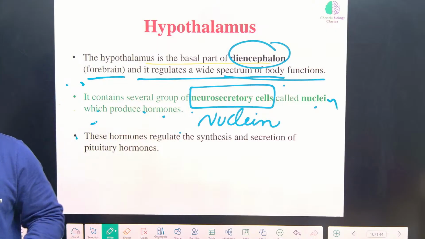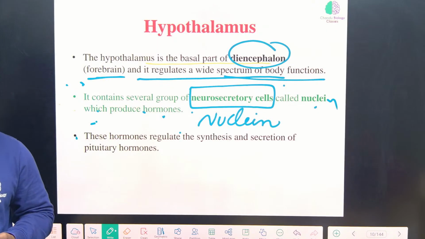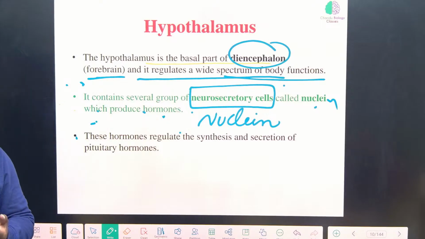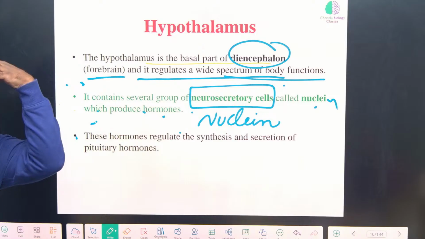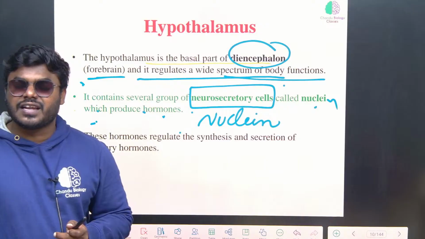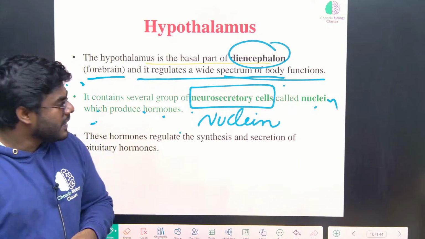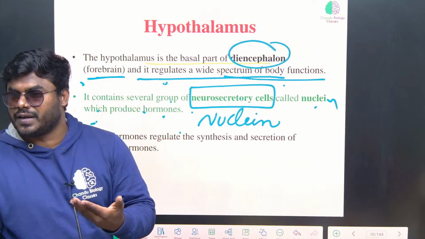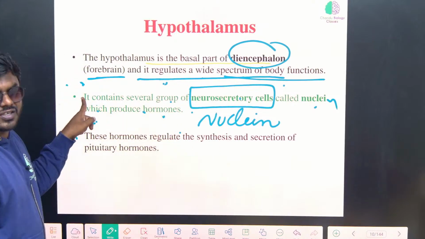We get a vomiting sensation, nausea, that is also controlled by hypothalamus. Our body temperature increasing and decreasing is also controlled by hypothalamus. In other words, hypothalamus contains a variety of regulatory centers for a wide spectrum of body functions.